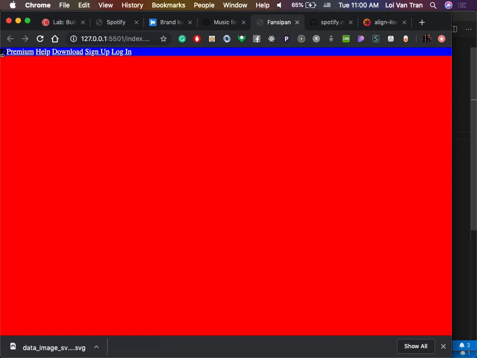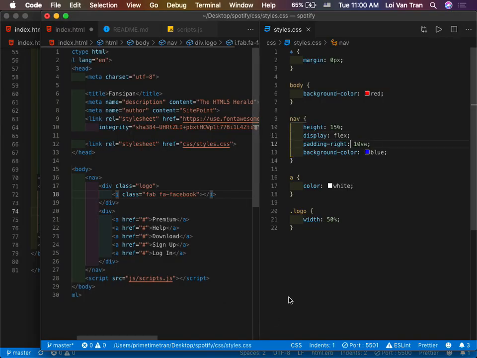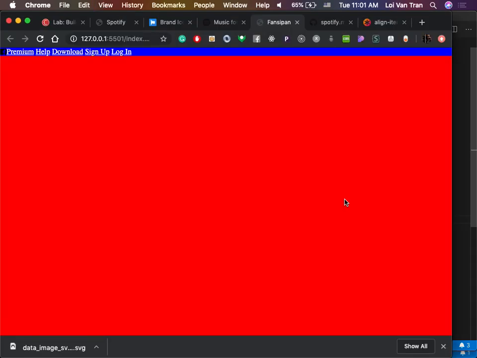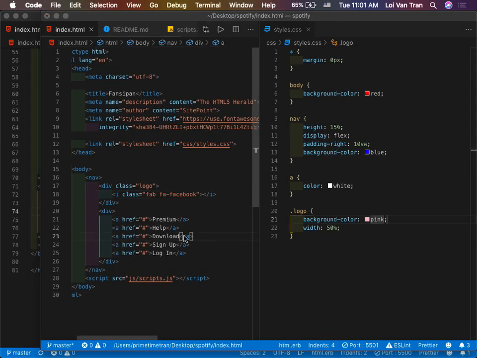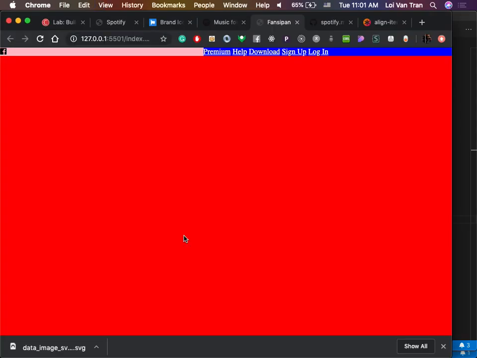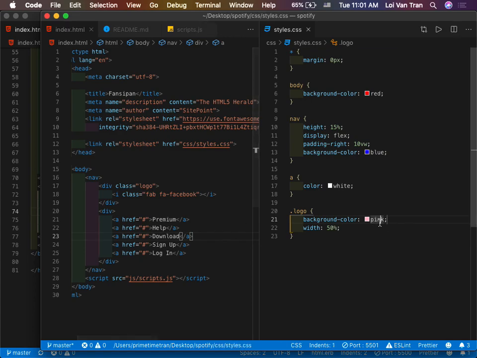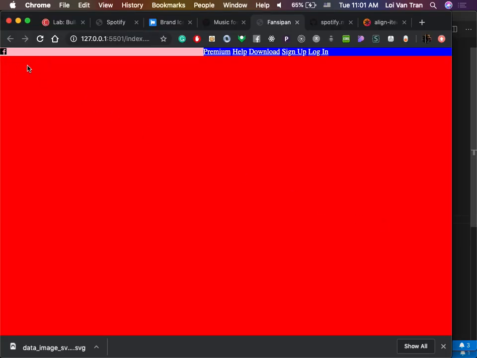Why is this icon right here, this container that's holding it, should be taking up 50%. I expect it to take up half of this nav bar. So let's give this a background color just to make sure that we understand what's going on. Give it a background color of pink. Refresh. Did I save this? Okay, that's why it didn't work. I keep doing that, okay? So it is now in fact taking up 50% of the screen, right?